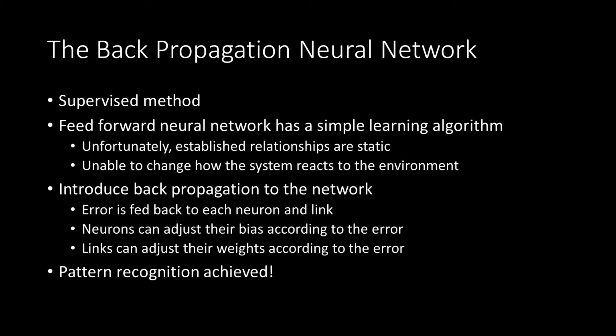So we begin with backpropagation of the neural network. This is a supervised method. The feed-forward neural network has a simple learning algorithm, but unfortunately the links are static and it's unable to change to the environment. By introducing backpropagation, which is the errors fed back to each neuron and link, the neurons can adjust their biases according to the error, and the links can adjust their weights according to the error. If this is done, then pattern recognition is achieved. The system can change its weights and biases and links such that it will approximate the function that's being fed into it.